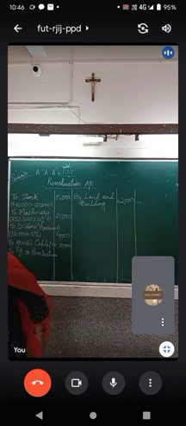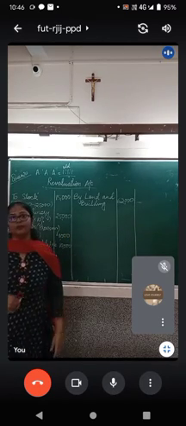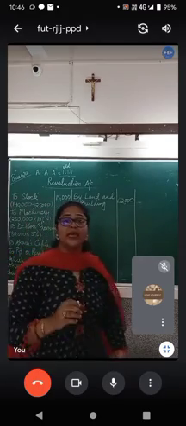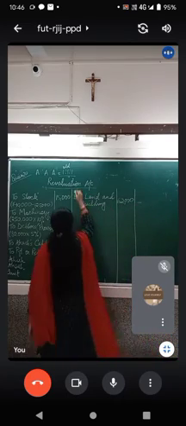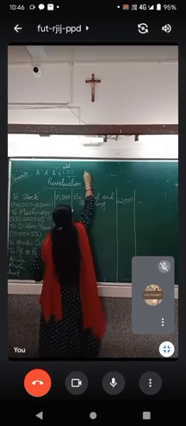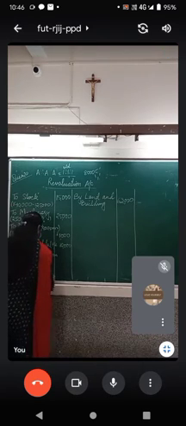Who are the partners? Ashish, Akash and Amit. Ashish's capital account, Akash's capital account and Amit's capital account. How much is the amount for each one of them? The total profit on revaluation stands at rupees 8,000. Now this 8,000 will be divided equally amongst Akash, Ashish and Amit. So divide 8,000 into 1:1:1. Quickly tell me.